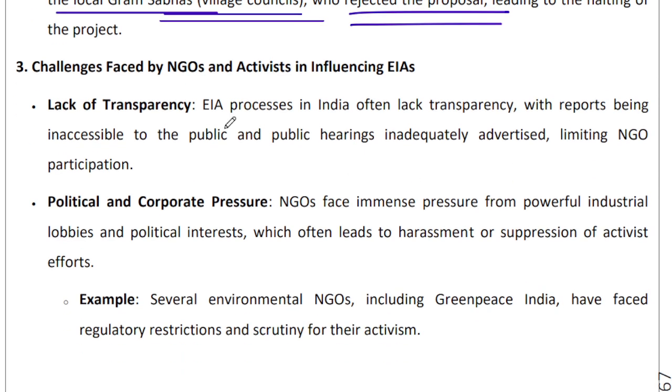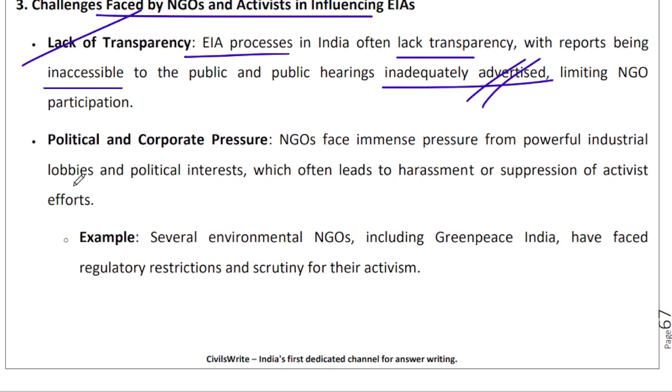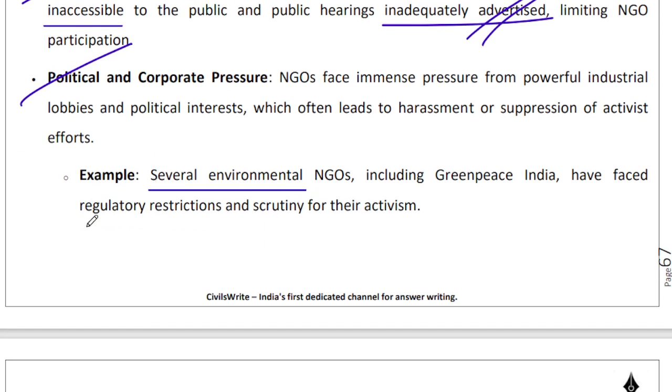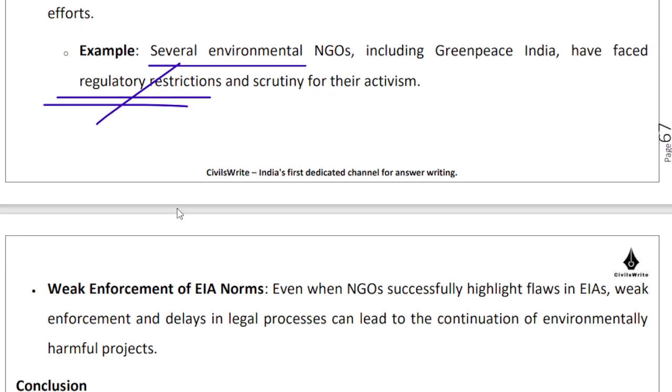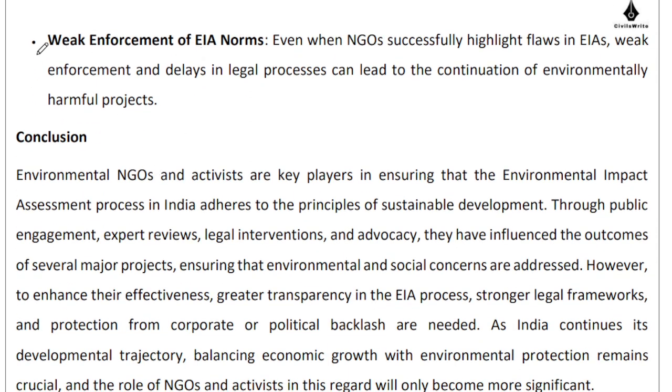What are the challenges that are faced by NGOs and activists in influencing EIAs in India? So there is always this allegation of lack of transparency, right? That this entire EIA process lacks transparency, reports are inaccessible to the public, and public hearings are inadequately advertised. So this is an entire sham that is being run in the name of EIA. There is a lot of political and corporate pressure to get things passed very, very quickly in the name of development. Right. So a lot of these environmental NGOs have faced regulatory restrictions in their functioning because of the pressures that may be. And we finally have weak enforcement of EIA norms. That is also a little bit of a problem in our country, right?